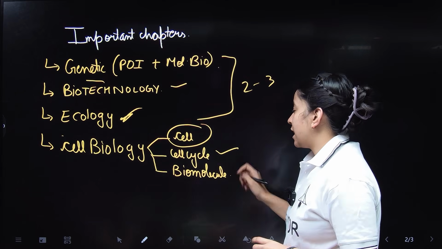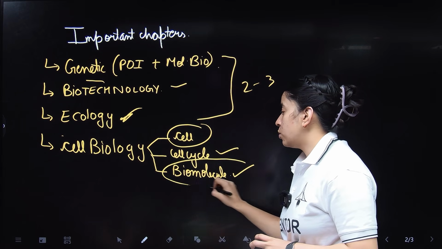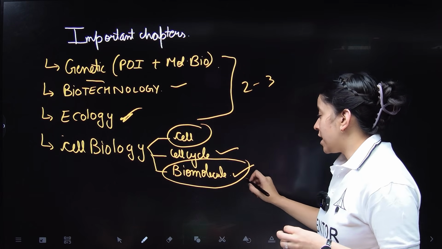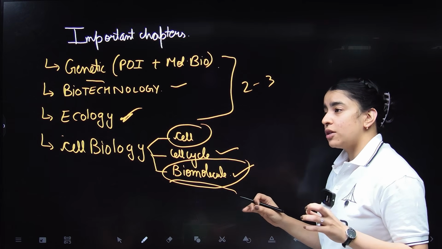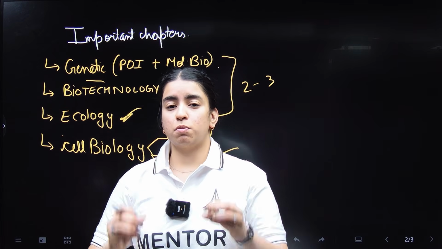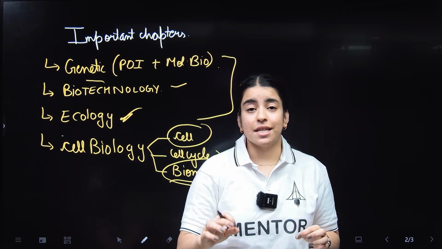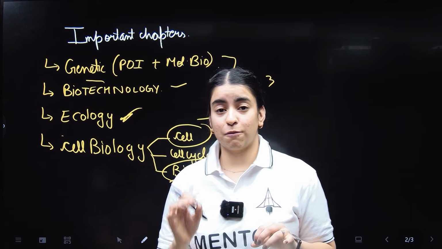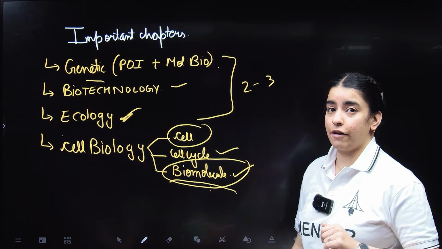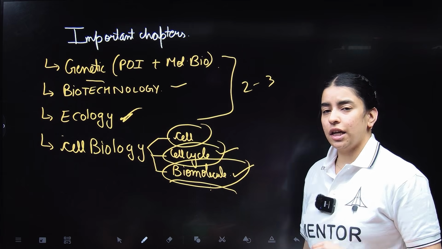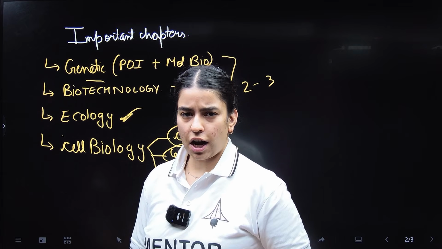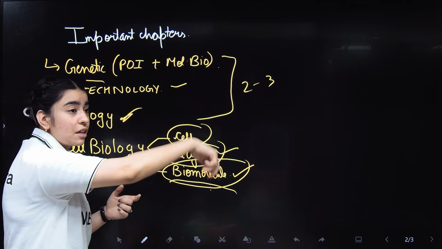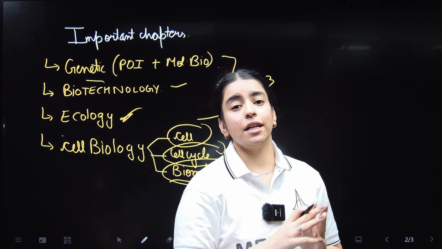Then coming to your cell cycle and cell division, and biomolecules. Biomolecules is an overlapping chapter for both biology and chemistry. This would also be very simple, and every year at least 2-3 questions are asked from biomolecules, be it your IAT or your NEST. In NEST, if you calculate from 2018 to 2025, a total of 22 questions have been asked from the biomolecules chapter alone. Now, coming to cell cycle and cell division, it is hardly a 2 to 3 page chapter, and it is very simple, and these questions get interlinked with various chapters and are asked in your IAT and NEST examination.